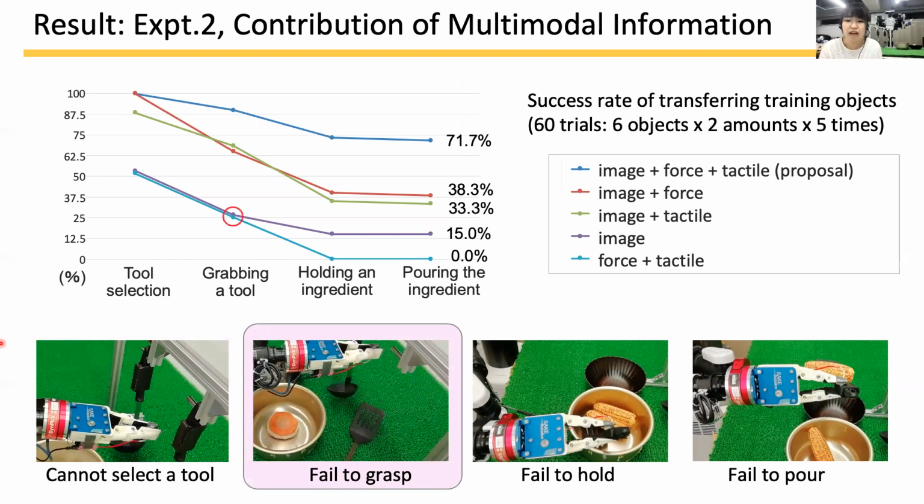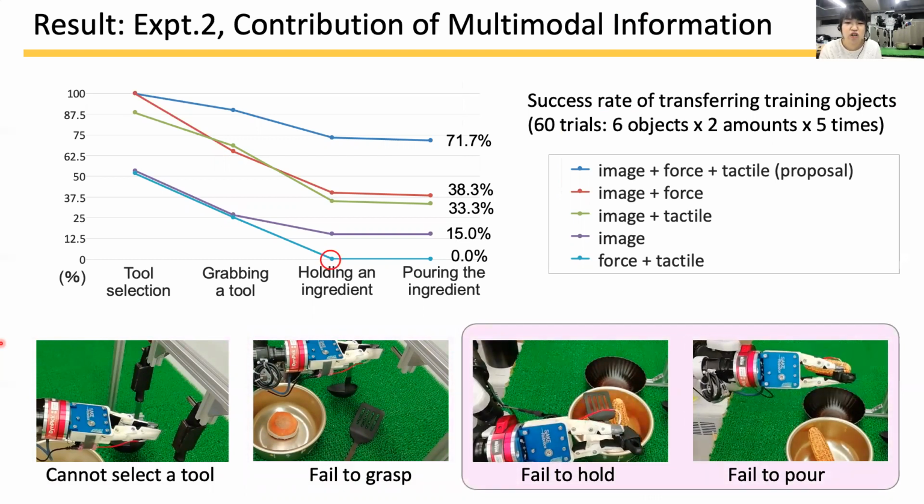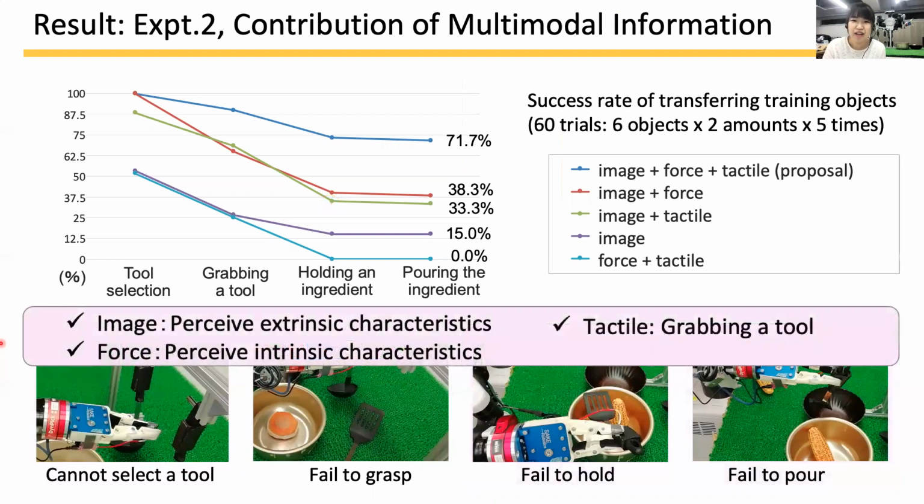Surprisingly, even though we place the tools every time the same way, many trials failed if the model lacks any of the image, force, or tactile. As for holding and pouring an ingredient, input of force plus tactile failed in all the tests. Thus, image is necessary to handle the tool. In addition, without the force, the success rate became especially low. So force data contributes more to perceiving intrinsic characteristics than tactile. We can say a variety of multimodality realizes rich perception for adaptive tool use with variety of objects.